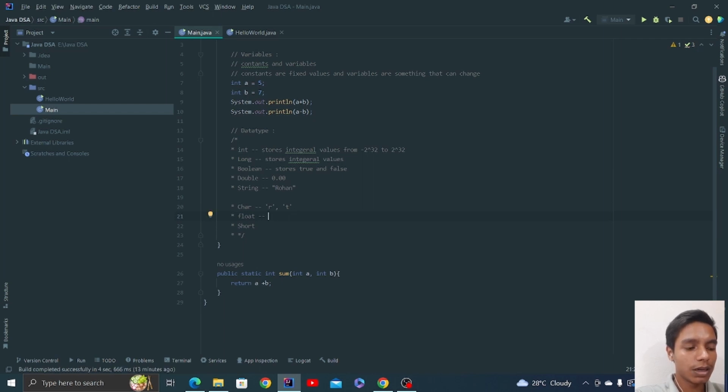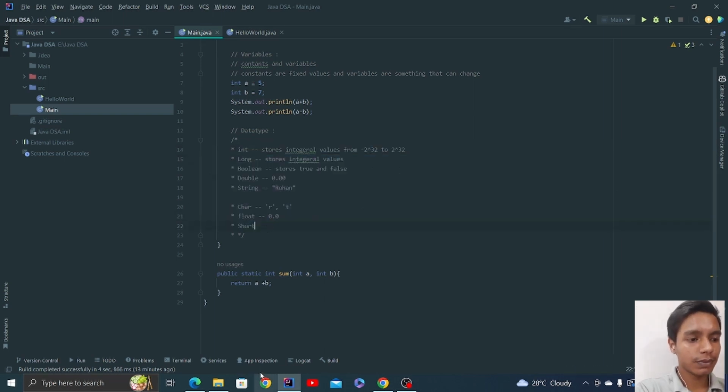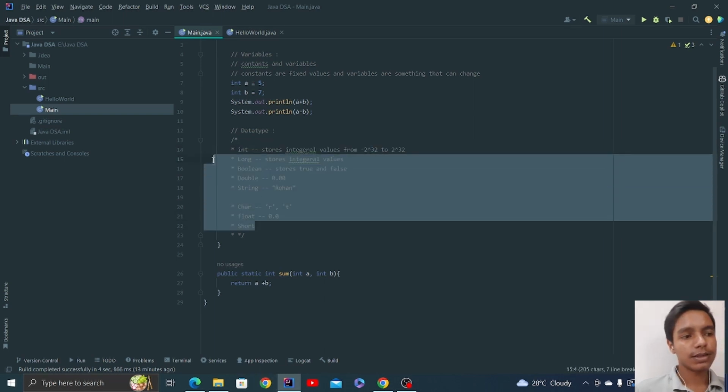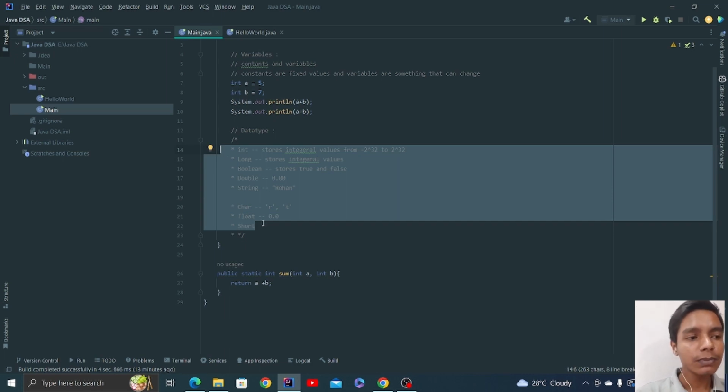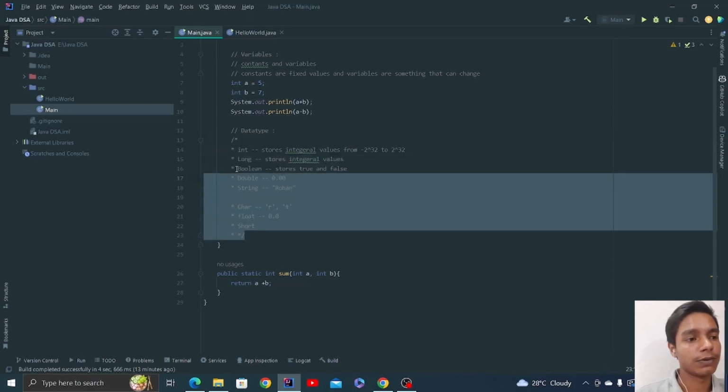Float is just a decimal, but it will take one digit after the decimal, while double will take you to two digits after the decimal, right? So these are some of the data types, and you can read more about them in the official documentation of Java.